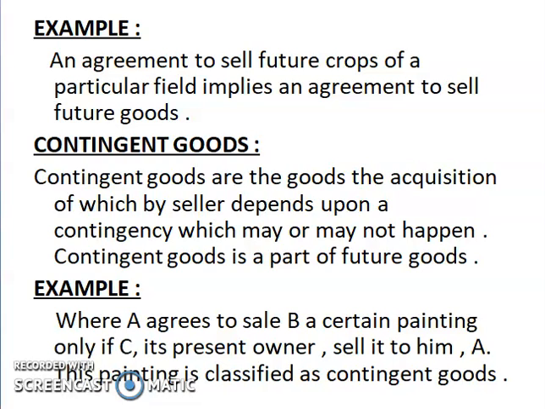Next type of goods is contingent goods. Contingent goods are goods the acquisition of which by the seller depends upon a contingency which may or may not happen. Contingent goods are a part of future goods. Contingent goods are not available during the formation of the contract of sale. We can take the example where A agrees to sell B a certain painting only if C, its present owner, sells it to A. This painting is classified as contingent goods.